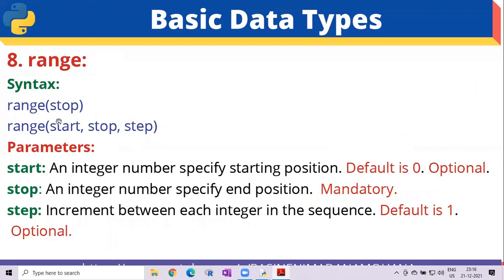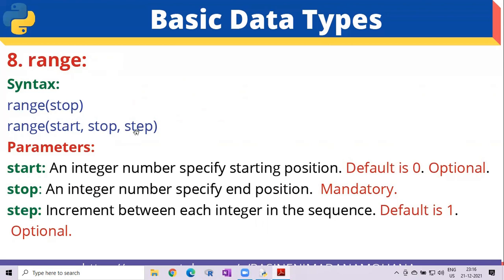Now the syntax for the range function in Python: range. By default, the stop value is mandatory. The other parameters are start, stop, step. Here you can see the stop is mandatory; even without start and step, with only stop itself it executes. So start and step are optional parameters.